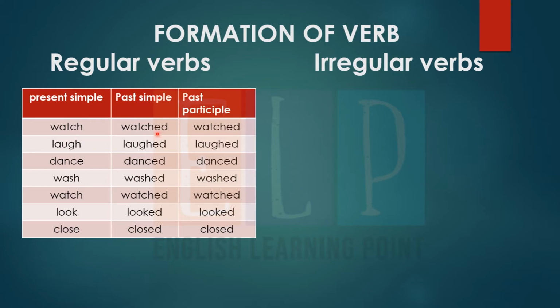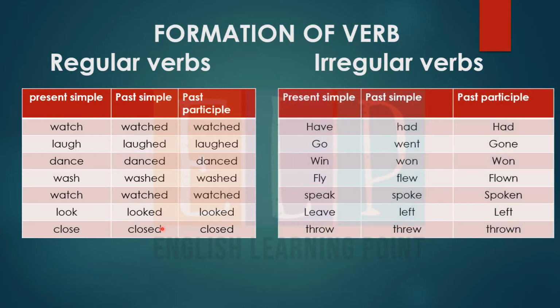What are regular verbs? Regular verbs are those which end with ed, like watch, watched, watched; laugh, laughed, laughed; dance, danced, danced; wash, washed, washed; look, looked, looked; close, closed, closed. Regular verbs are those which end with ed. You can see that with all the verbs we are using ed at the end of the word, right?